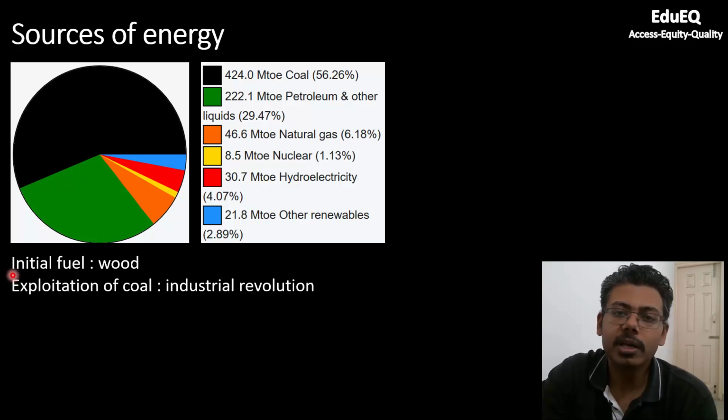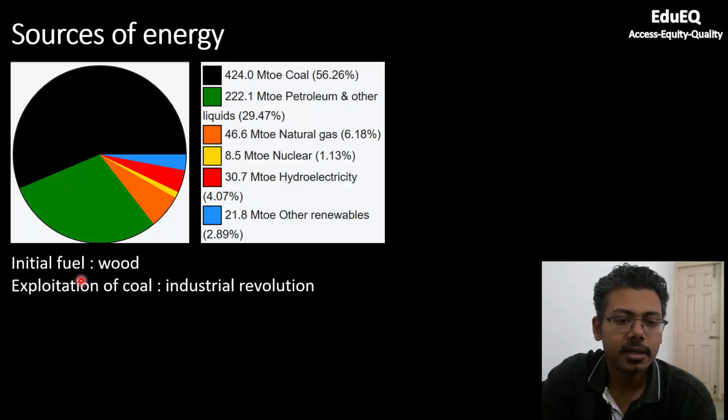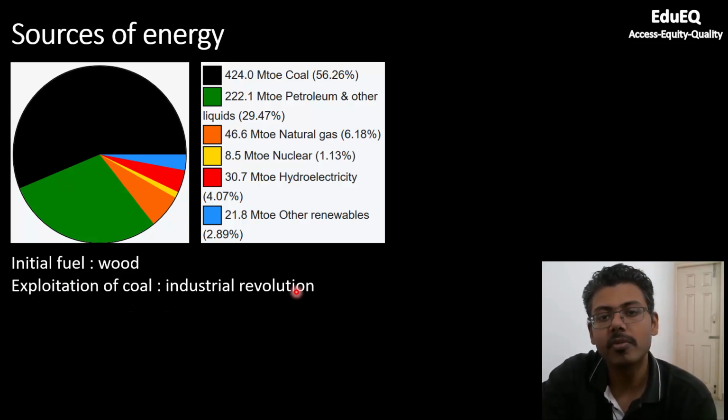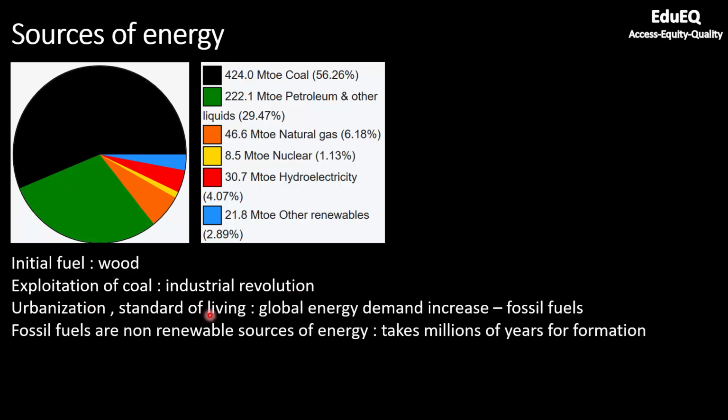So during early days, wood was used as a fuel for heating, for burning, for cooking. Then with the exploitation of coal, industrial revolution came. We were able to run a lot of industries. Urbanization, standard of living, due to all these things, global energy demand increased. So fossil fuels became the prime source of energy.